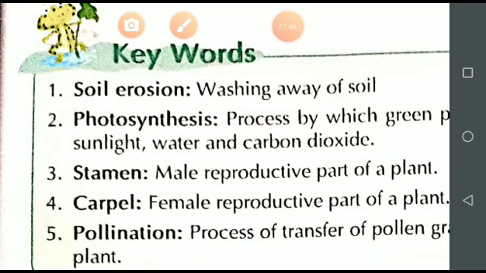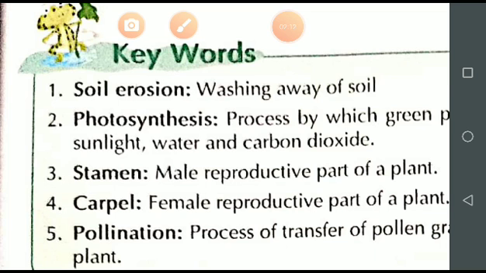That is the reason it is also said: don't cut the trees. Plant more trees because the roots of the plants hold the soil. So that is known as soil erosion.